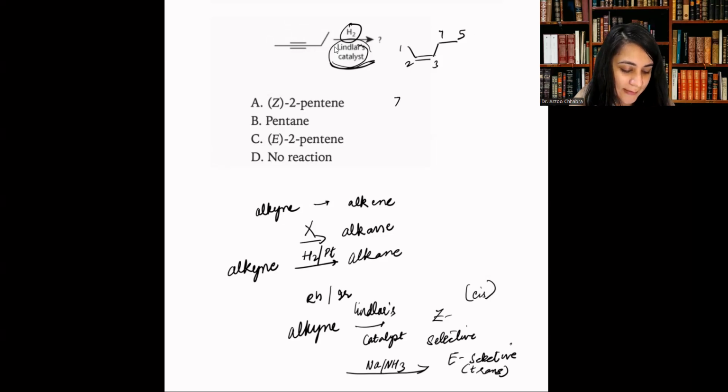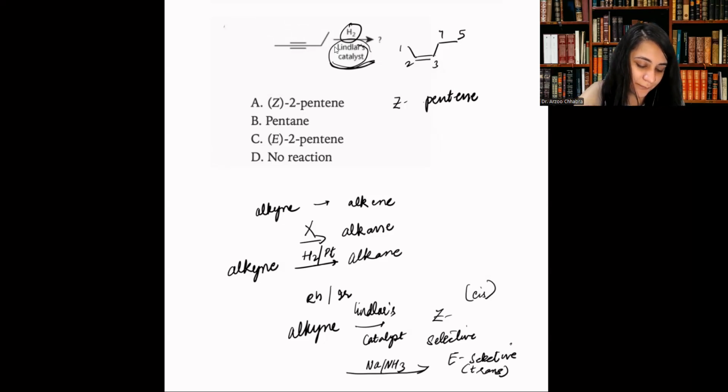So we've got Z-2-pentene, right? Cool. All right, so Z-2-pentene, option A, is the correct answer.